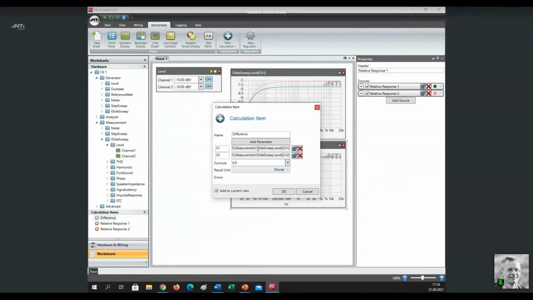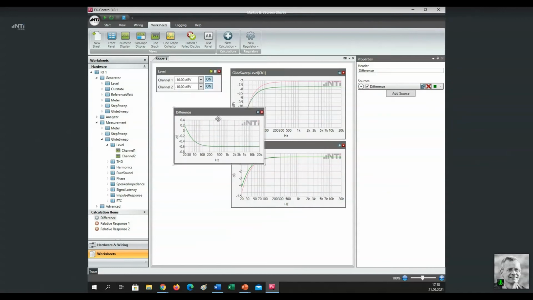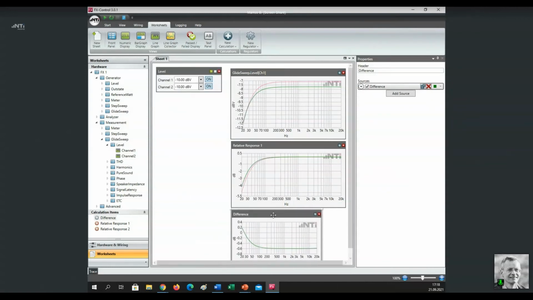So here you see the 2 measurements represented by these variables, x1 and x2. And the last thing we have to do is define the calculation that shall be applied, x1 minus x2, select the unit in which the result shall be displayed, confirm, and here we have now the graphical result,